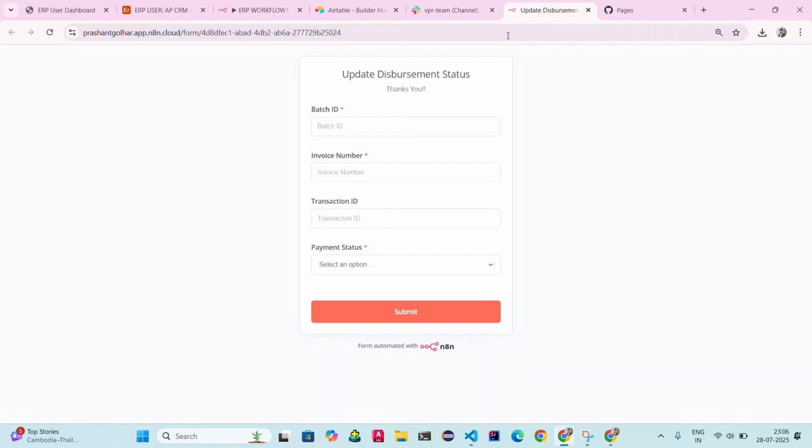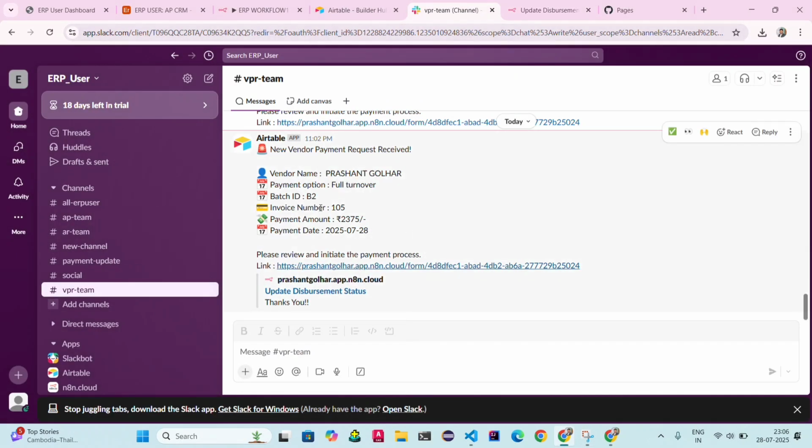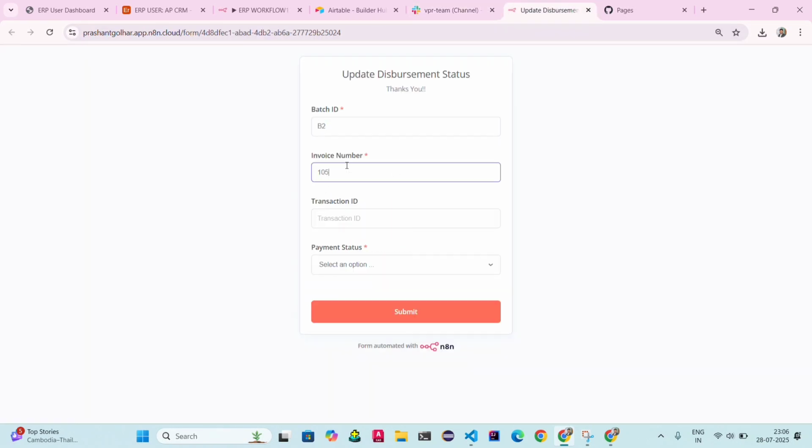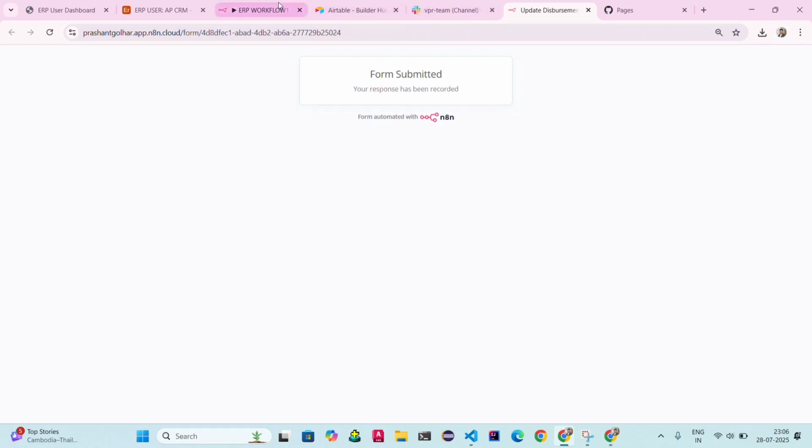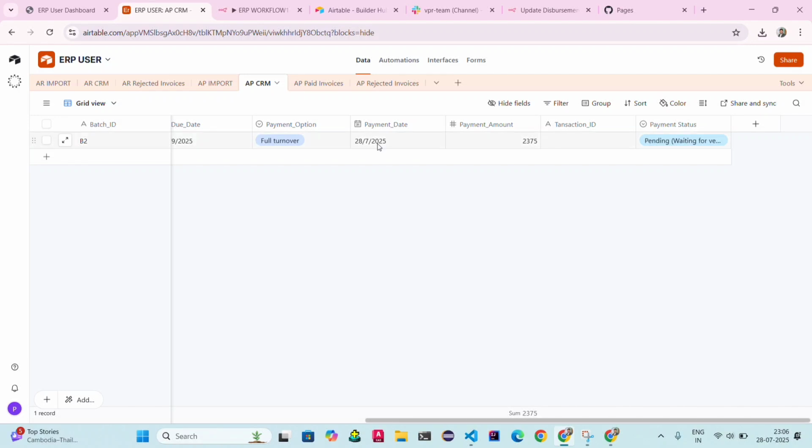Just click on the link. Now I want batch ID B2, then, okay, batch ID B2, invoice number 105. I drop a random transaction ID now, and payment status marked as payment disbursed. Now I submit the request. Now I will check my Airtable as well. Okay, just I refresh.